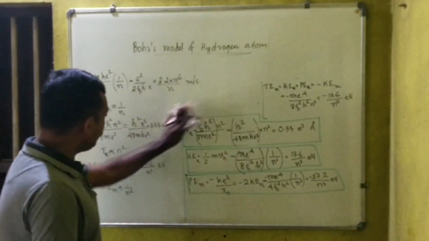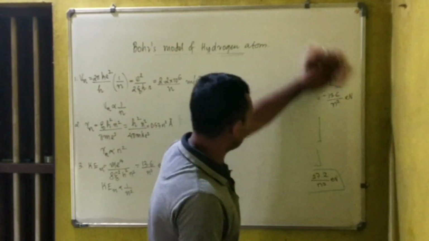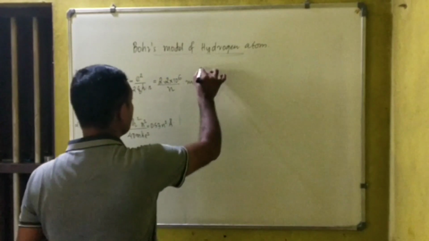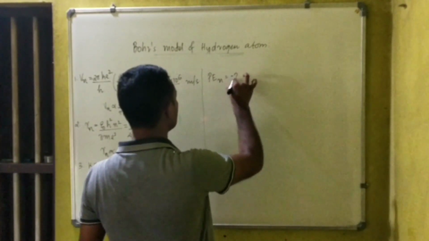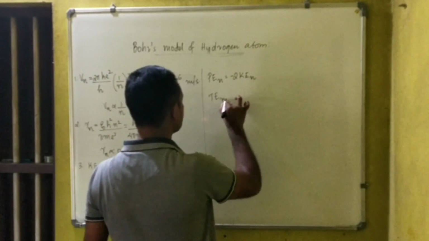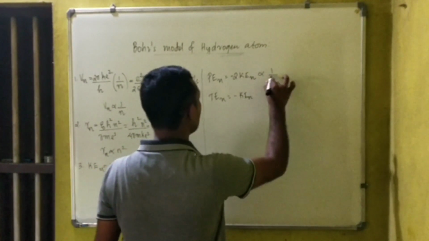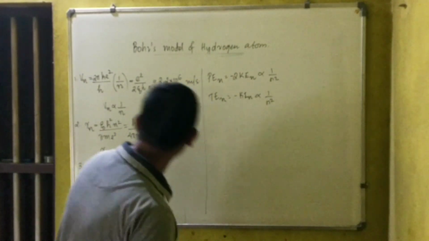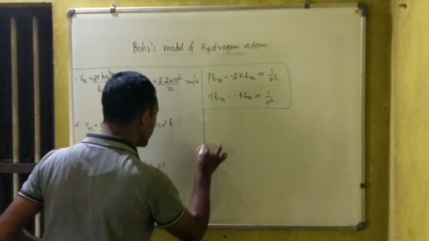I insist you study this much only, because the rest, potential energy and total energy, you can write from the kinetic energy itself. Potential energy of the electron in the nth orbit is minus 2 times the kinetic energy, and total energy in the nth orbit is equal to minus the kinetic energy. So this is proportional to 1 by n square, and this is also proportional to 1 by n square. That is all about the basic ideas of the Bohr postulate.